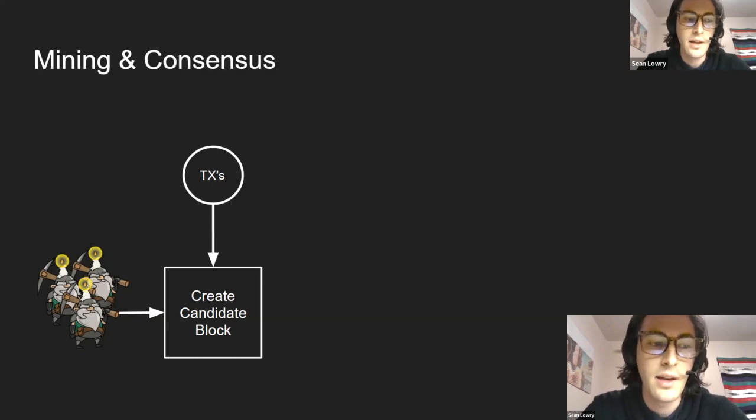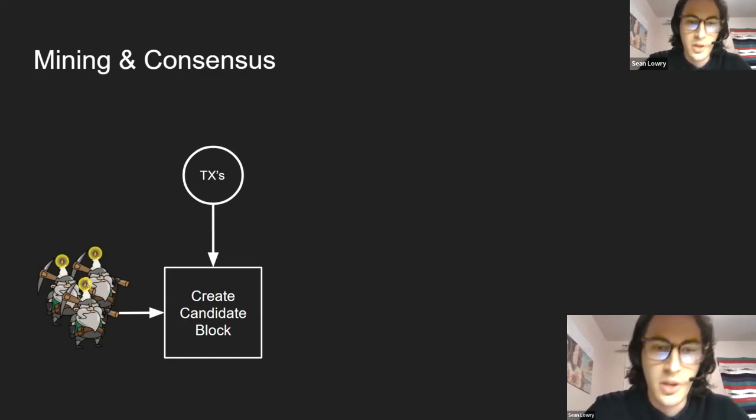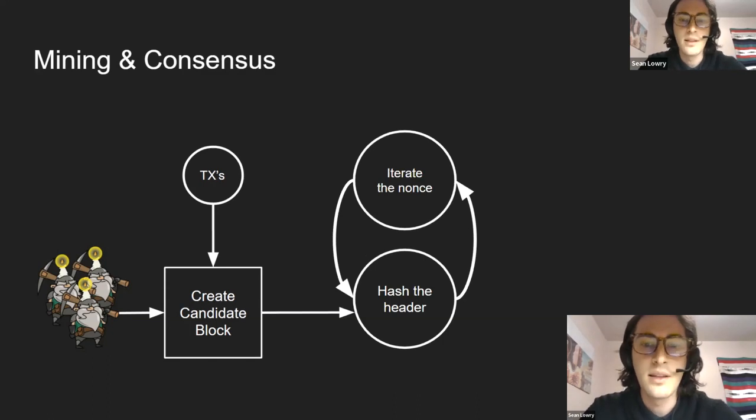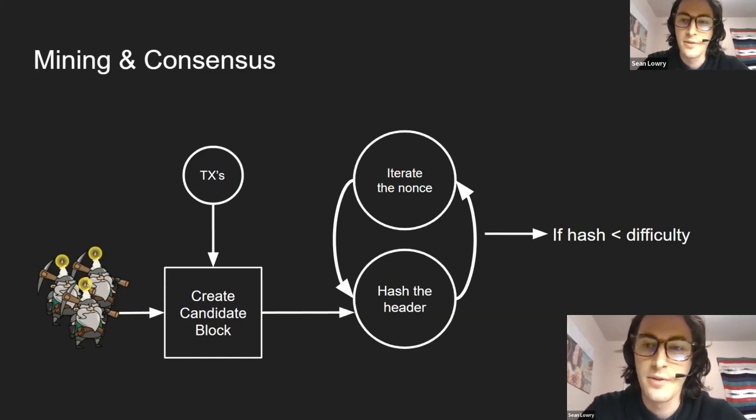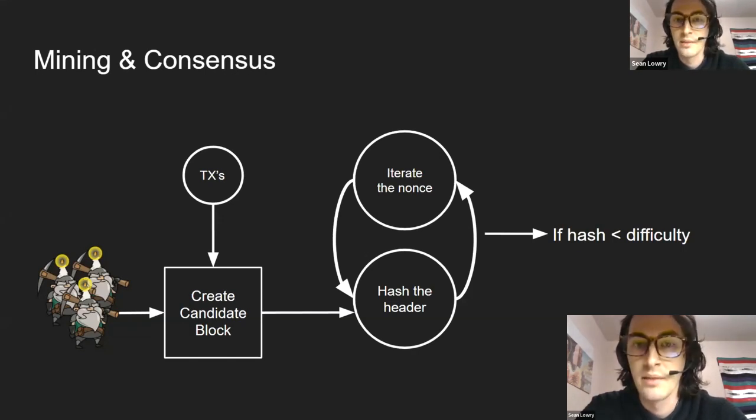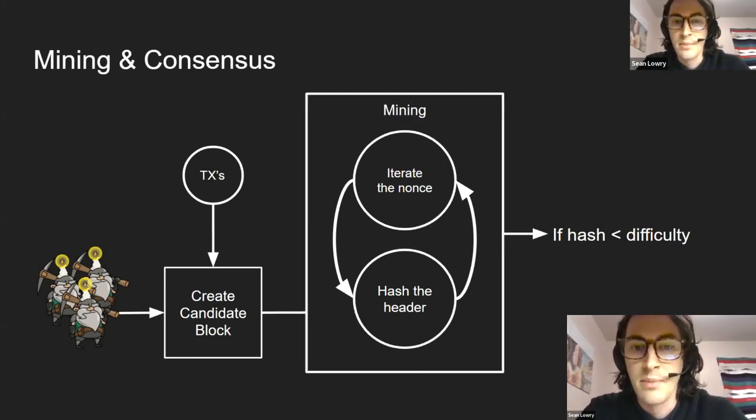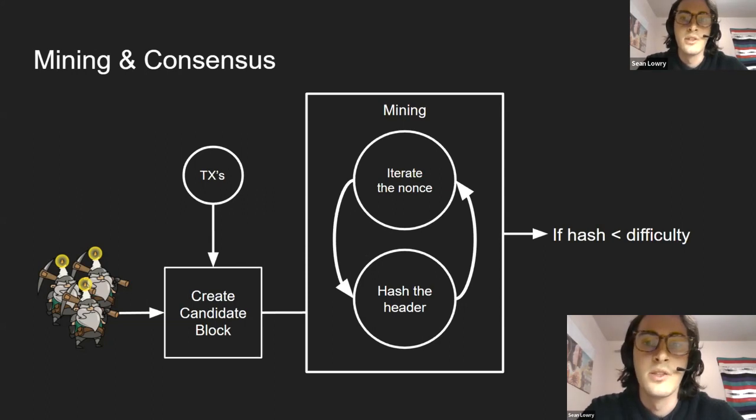So they have to verify all these transactions first, put them in the block, and then they hash the whole header once everything is ready. And that hash is compared to the difficulty. If it's lower than the difficulty, then they have mined the block basically. And if it's not, then they have to iterate the nonce and try it again. And this process is mining, just hashing, checking, iterating over and over and over.